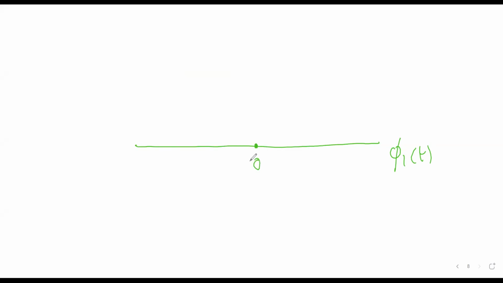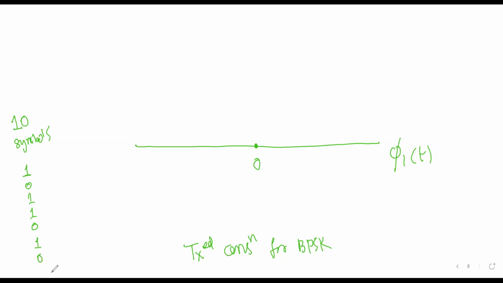Yes, sir. Now, what is transmitted, what is received? Let's say this is the transmitted constellation for BPSK. Now let's assume we have transmitted 10 symbols. Okay, I'm writing the symbols here: 1, 0, 1, 1, 0, 1, 0, 0, 1, 1.